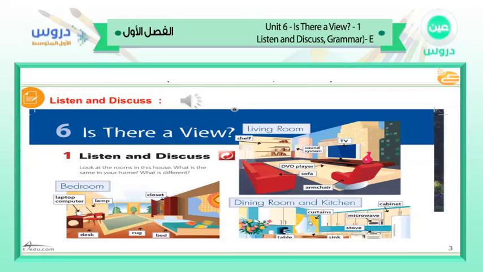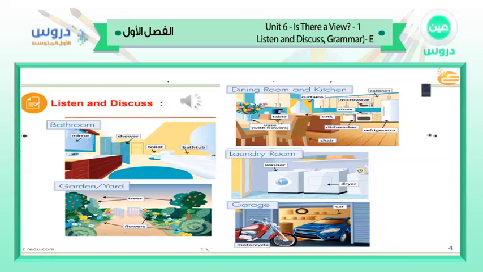Dining room and kitchen. Table. Vase with flowers. Chair. Curtains. Sink. Cabinet. Microwave. Stove. Dishwasher. Refrigerator.